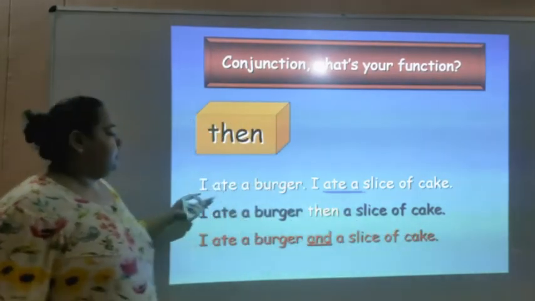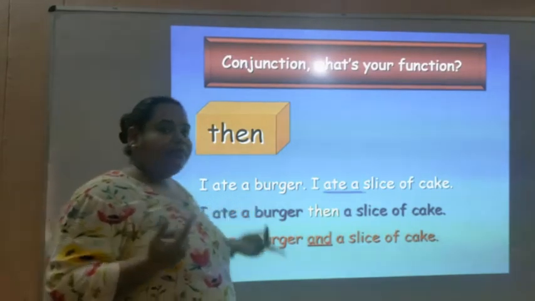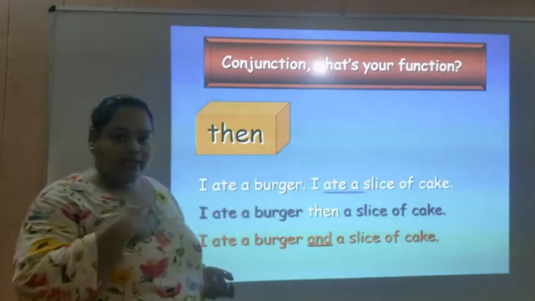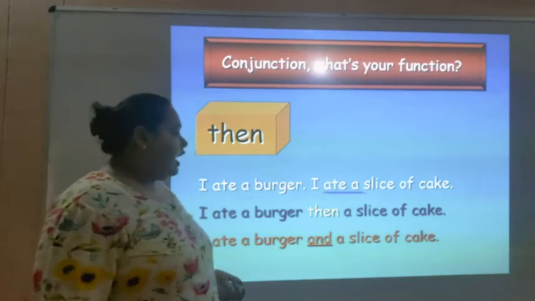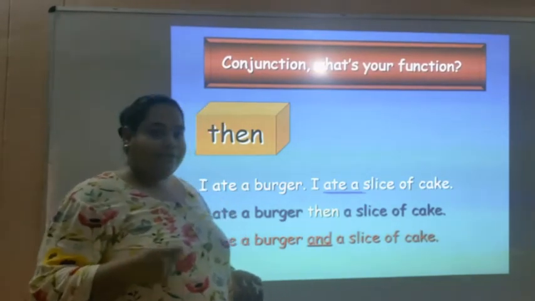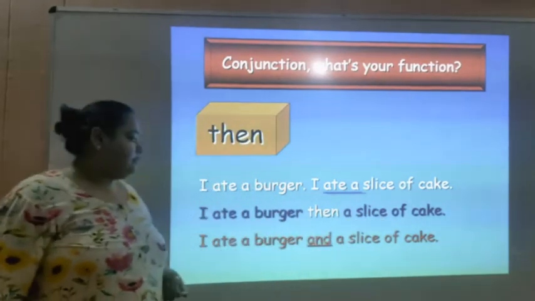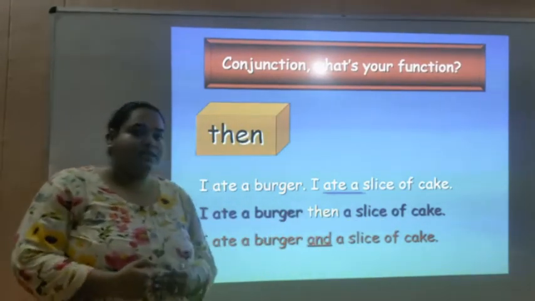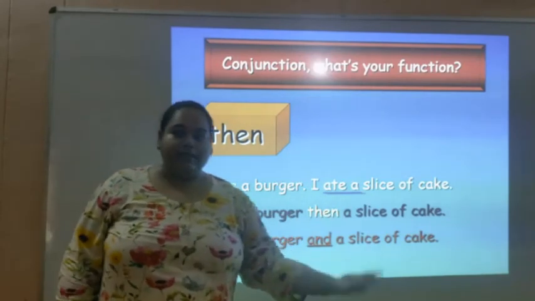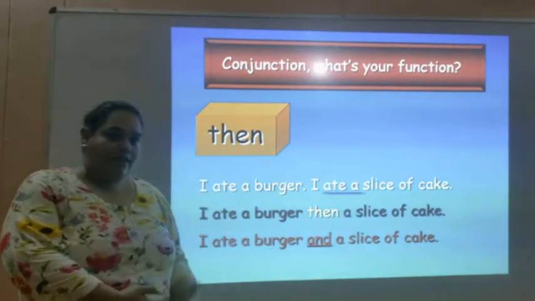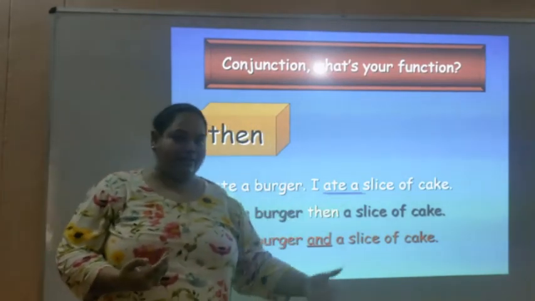First thing what we did? We ate the burger, that is I ate the burger. After eating the burger, finishing it, I ate what? A slice of cake. That means the first event is followed by the next event. Well, after that another event.